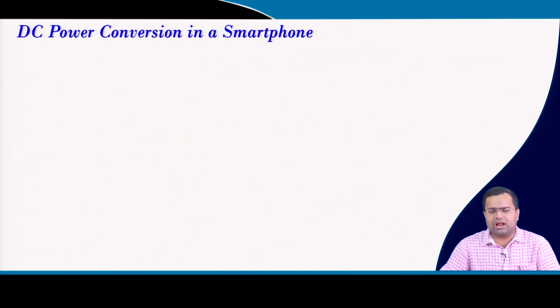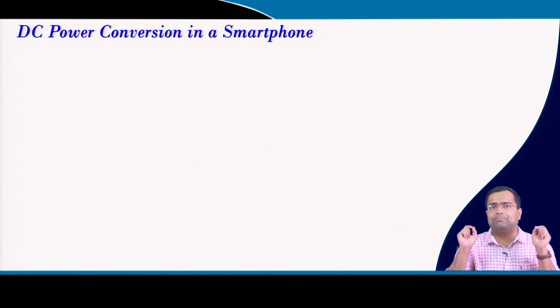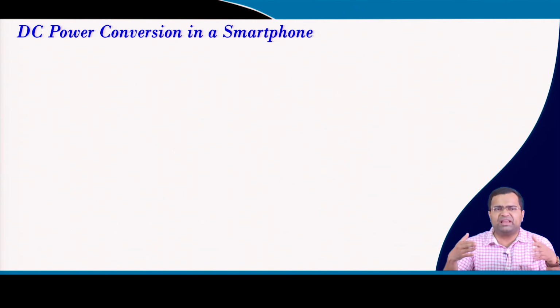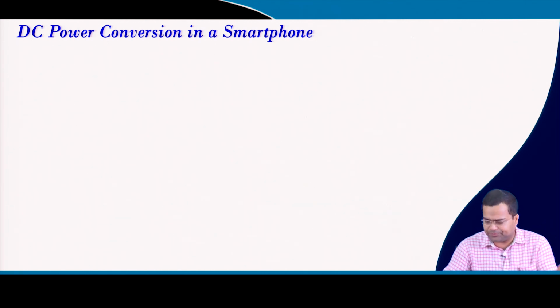Okay. Now, since these devices are becoming more and more attractive and their trend is going up, I want to show one example. This is a DC distribution power conversion system in a smartphone. As we know, the smartphone is common for almost everyone, even in village areas, the smartphone has become common practice, particularly in the post-COVID scenario.